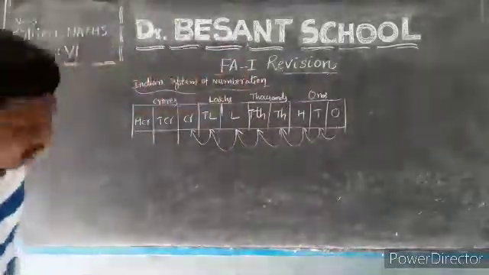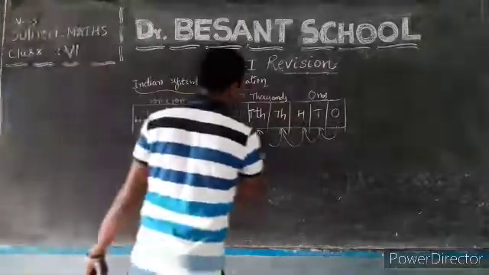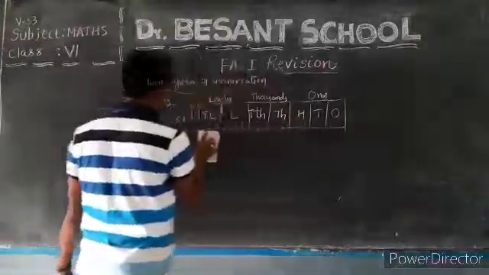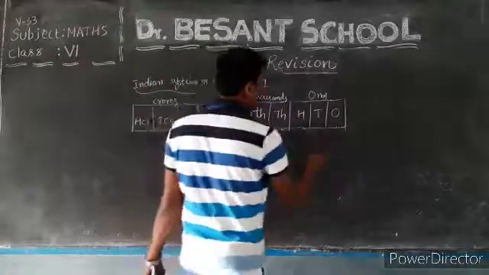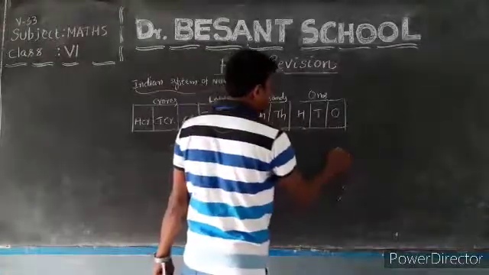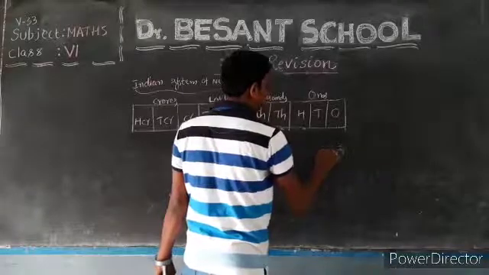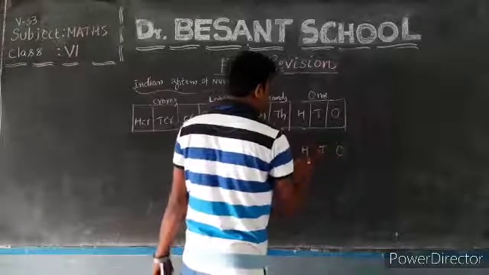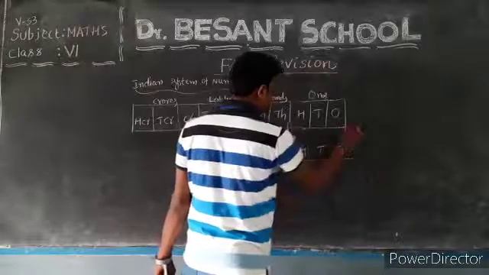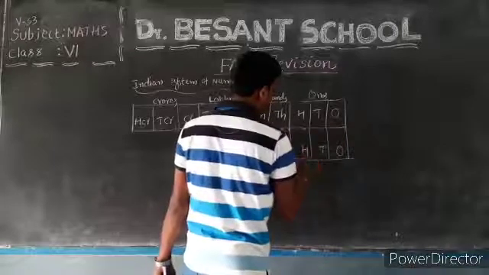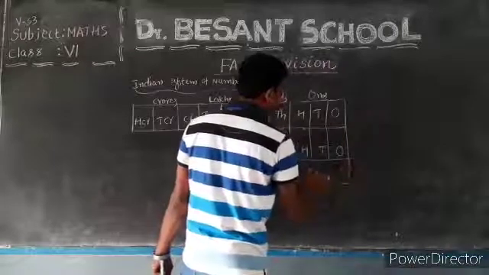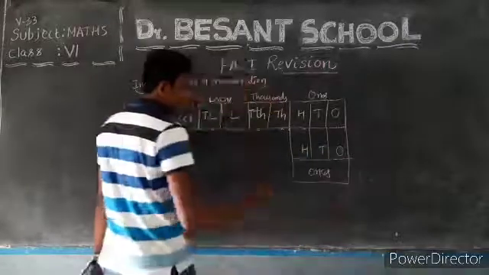Now, I will move to the Indian system of numeration. Sorry, the international system of numeration. I will keep this one out here. Below that, I will write down the international system of numeration. Ones, tens, hundreds. This comes under which period? Ones. This comes under ones. Next.